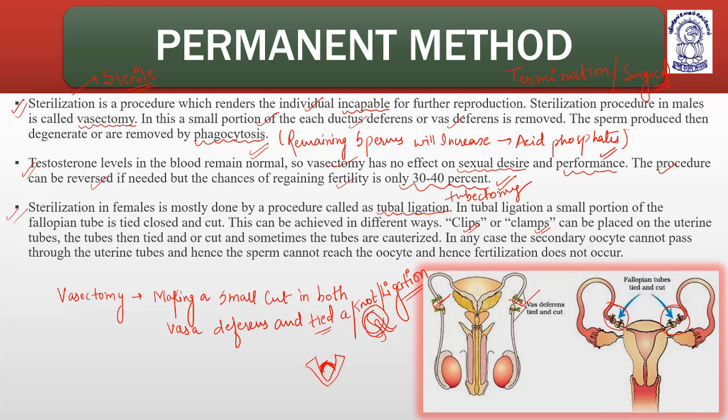These clips and clamps help to keep the cut part in a steady position, the part which is removed or tied, so that it is not displaced. It can be placed on the uterine tubes, means the fallopian tubes, the tubes are then tied or cut, and sometimes the tubes are cauterized. Cauterized means permanent removal, cauterization.